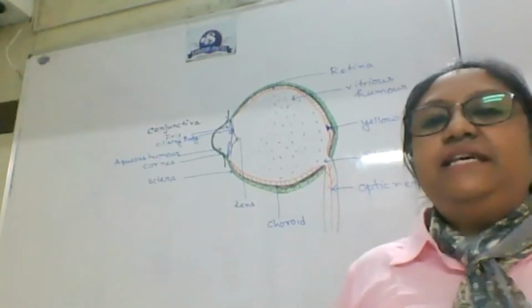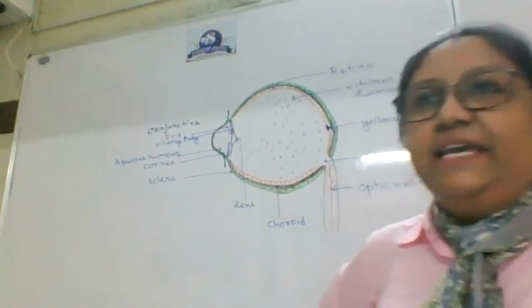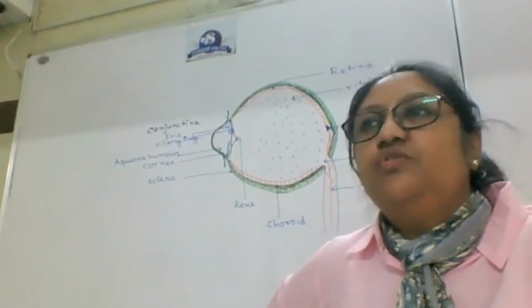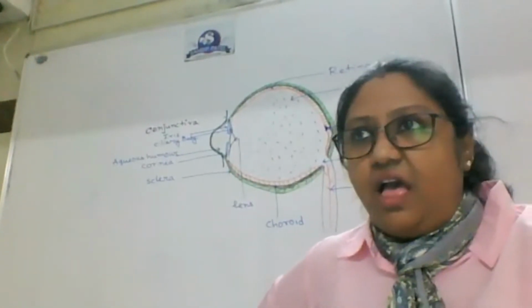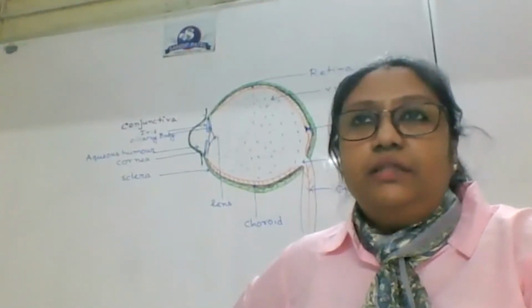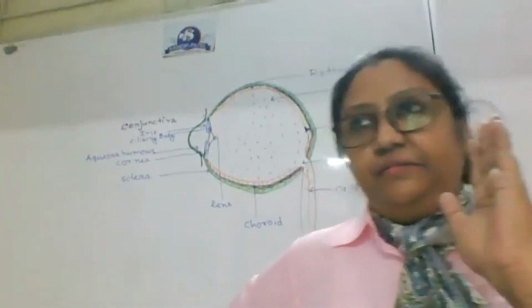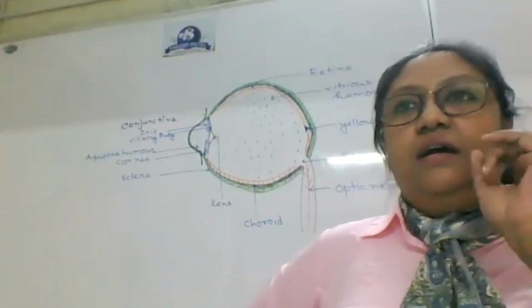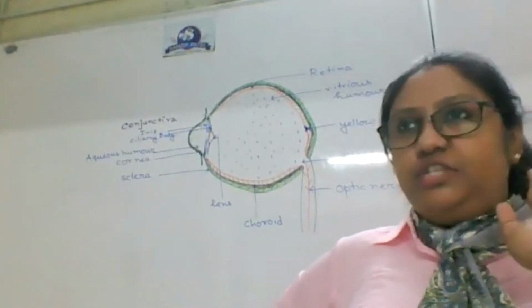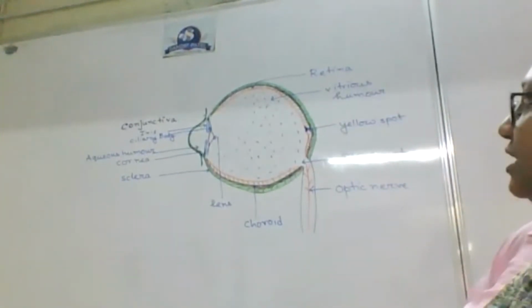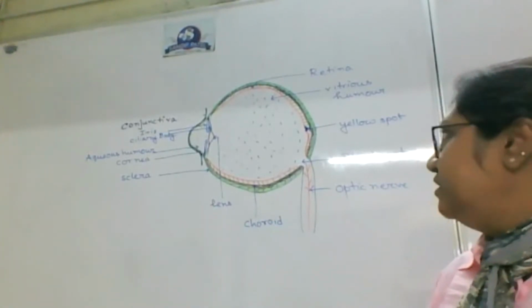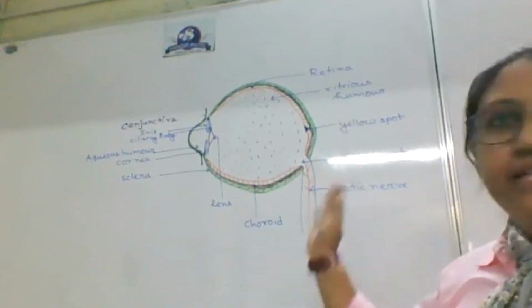So you can see that the eye is made up of three major layers. The outermost one is known as sclera. This sclera layer comprises 5 by 6 of the outermost layer. Can you tell me which color is the outermost layer? Green. Now, can you see that the whole green color, I demarcated into two types?